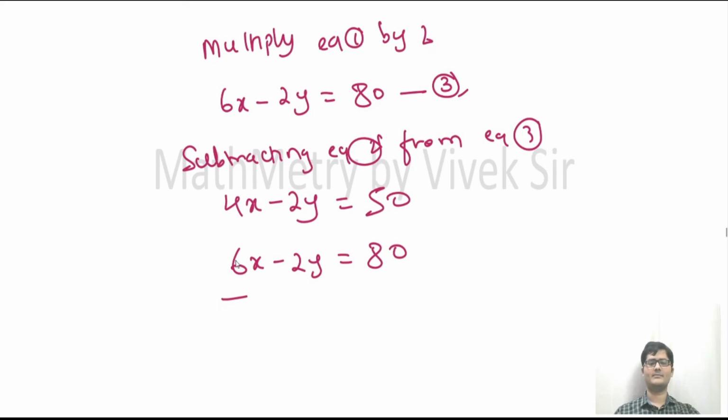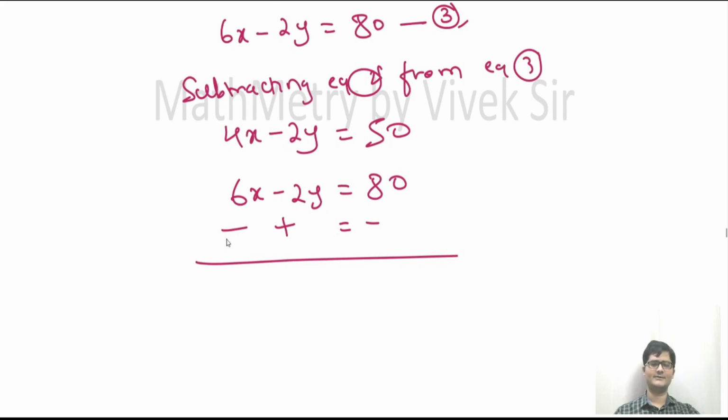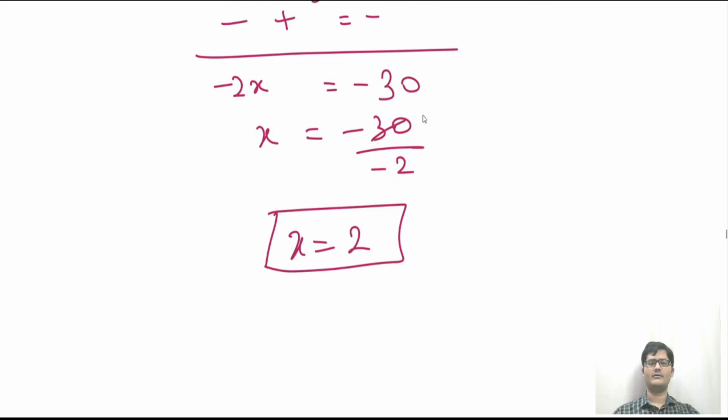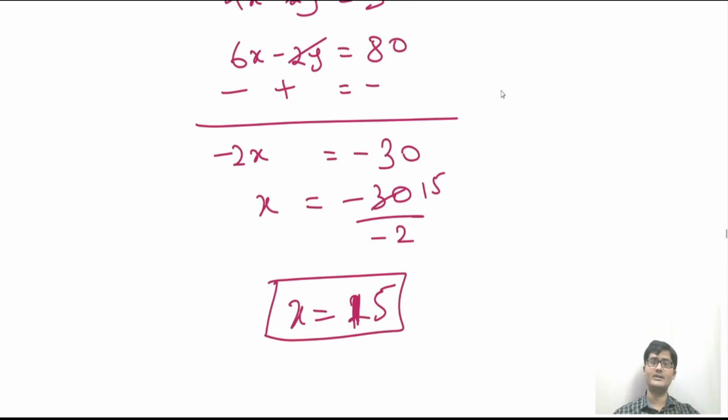Minus will become plus, plus will become minus, so minus plus minus. So 4x minus 6x is, I should have written equation 3 before and then equation 2, but that is okay, no problem. So 4x minus 6x is minus 2x, plus 2y minus 2y cancel. 50 minus 80 is minus 30. So x is equal to minus 30 upon minus 2. So x is equal to 15. So the number of right questions that Yash has attempted is 15.